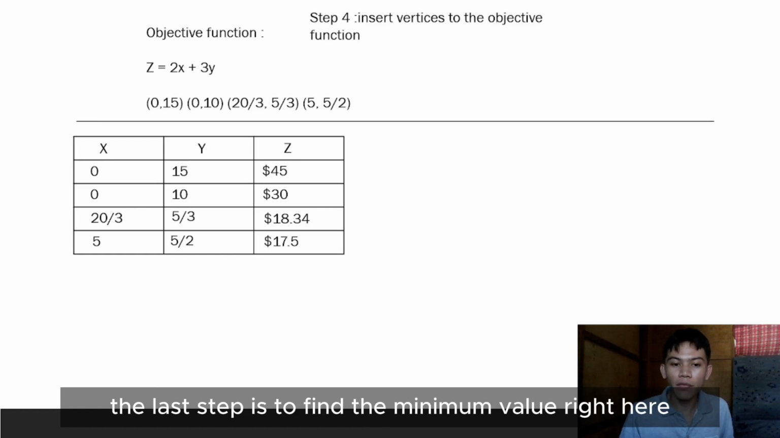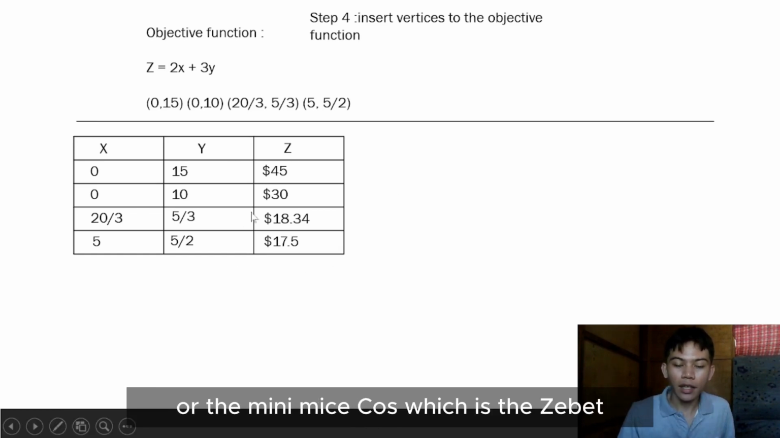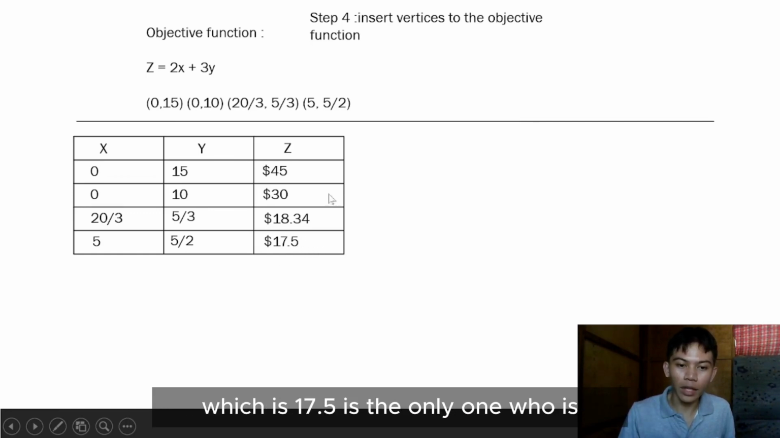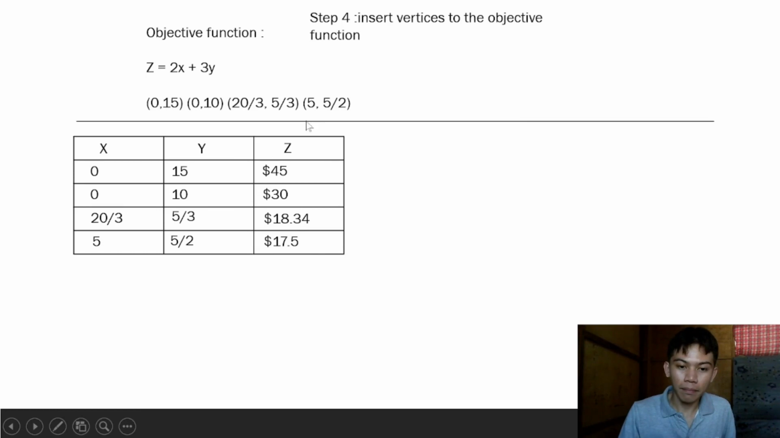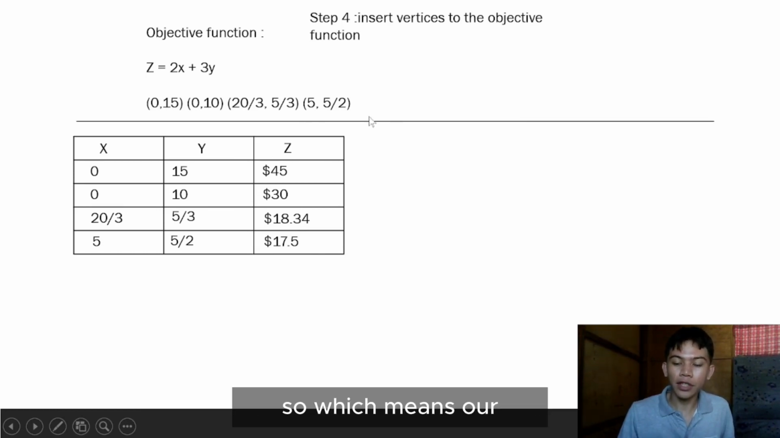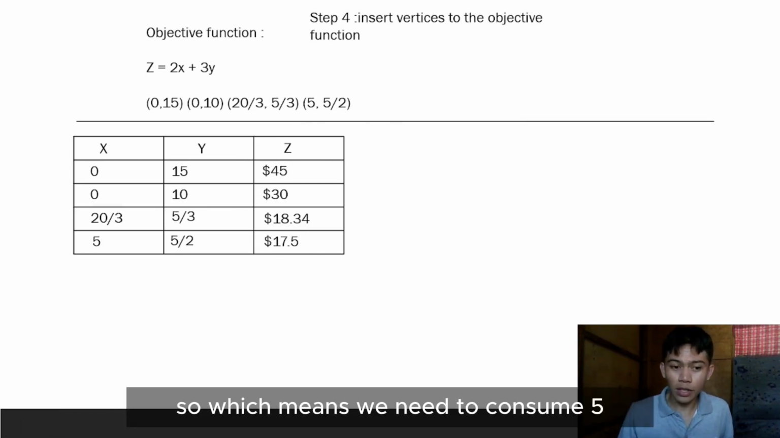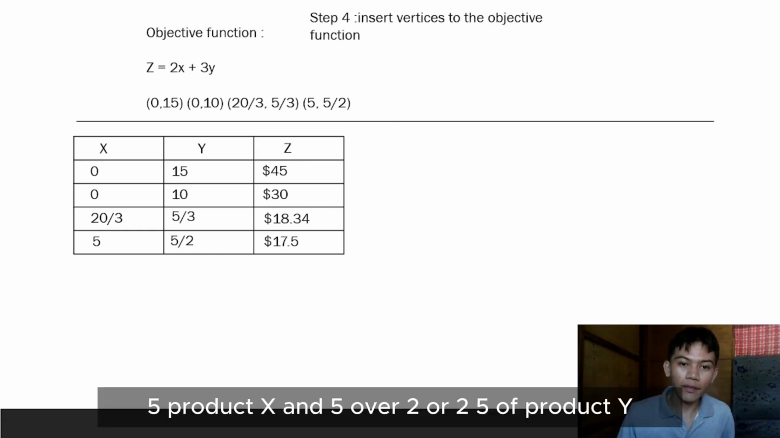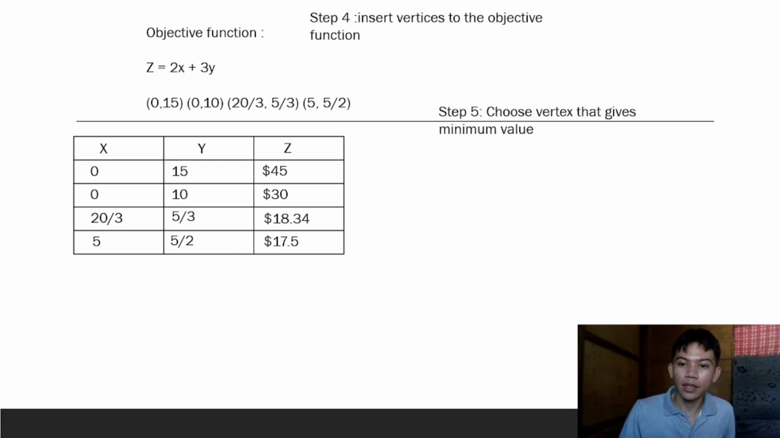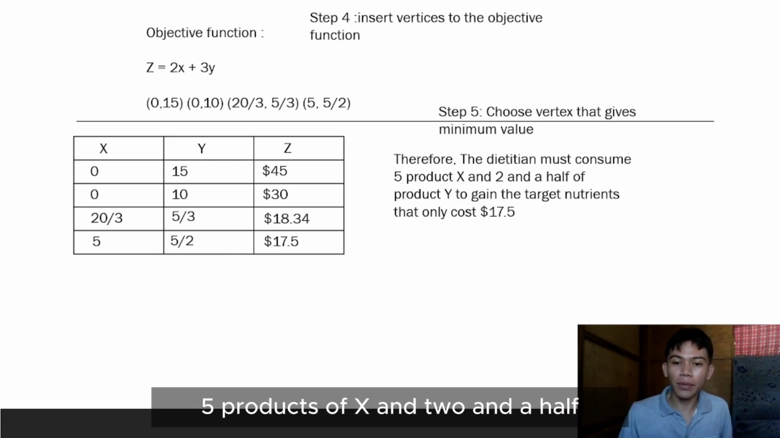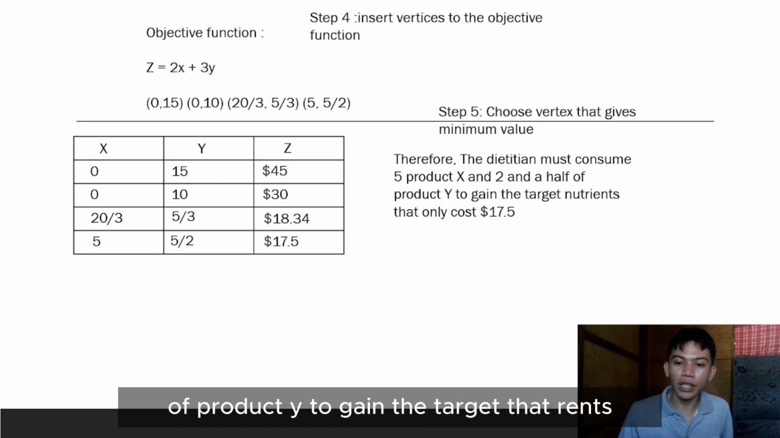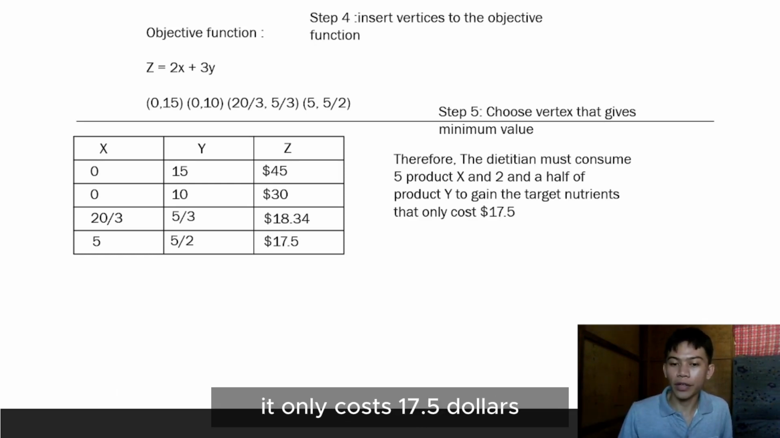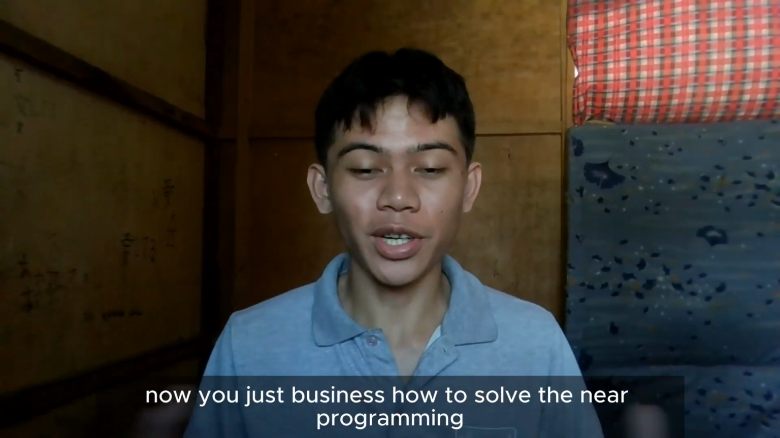So the last step is to find the minimum value, or the minimized cost, which is 17.5. It is the only minimum value here. Which means we need to consume 5 of product x and 5 over 2, or 2.5, of product y. So therefore, the dietitian must consume 5 of product x and 2.5 of product y to gain the target nutrients that only cost $17.5. Now, you just witnessed how to solve linear programming.